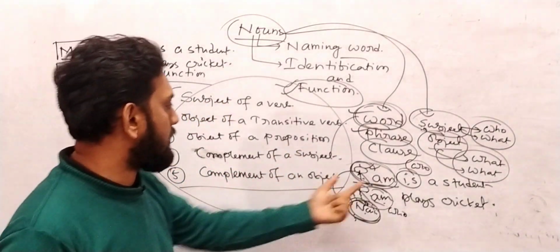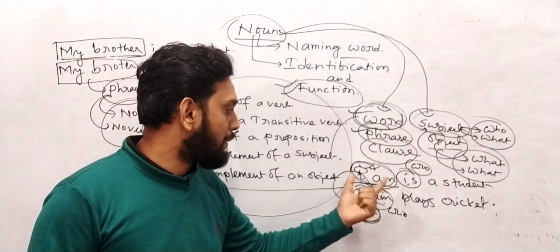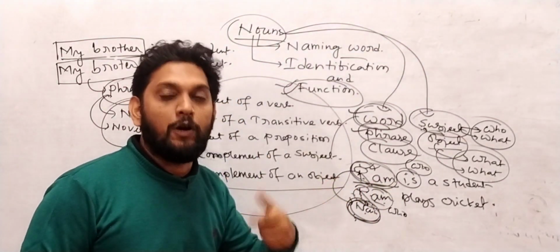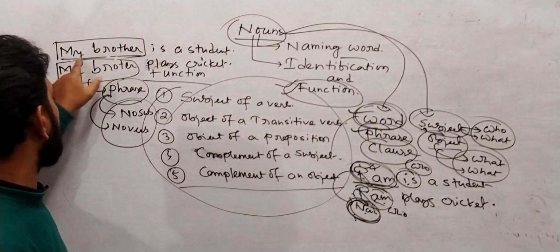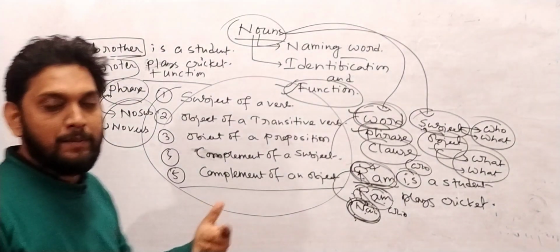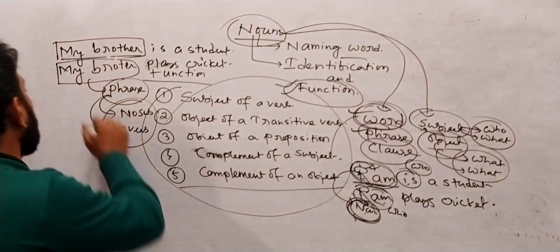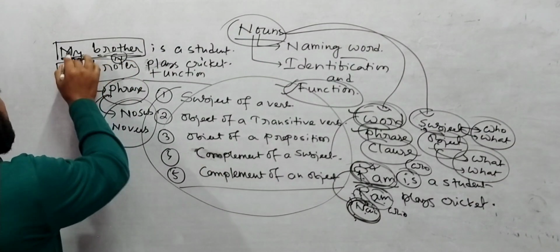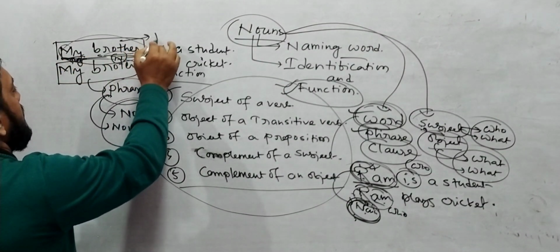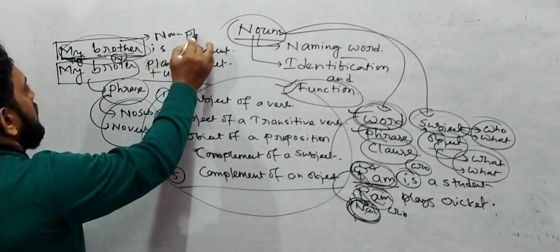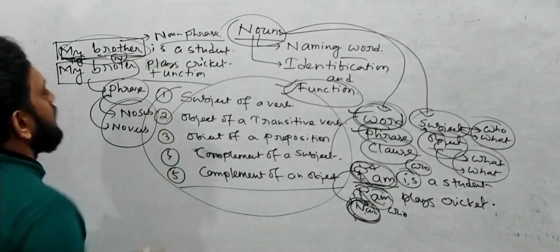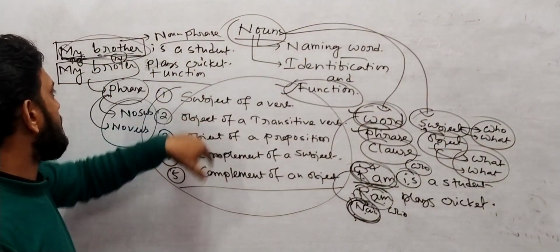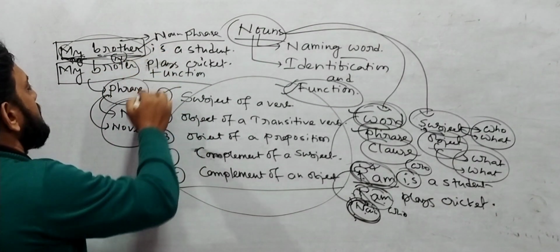And here Ram is only a word. Ram is a word, just the name of someone. But here my brother shows a phrase. Here my is a determiner and brother is a noun. And determiner plus noun always makes a noun phrase. Got my point? Determiner plus noun always makes a noun phrase. So my brother is a student. Here my brother is a noun phrase.